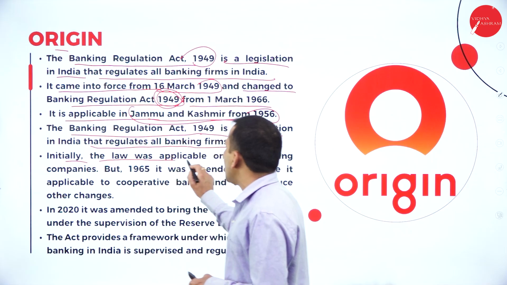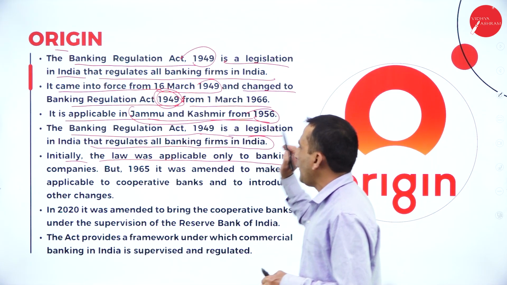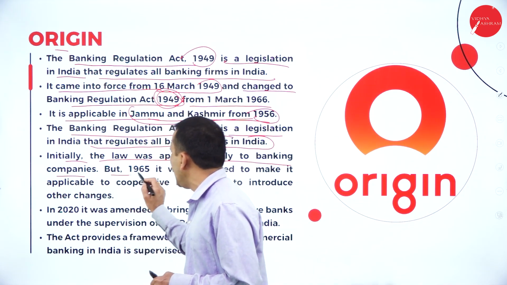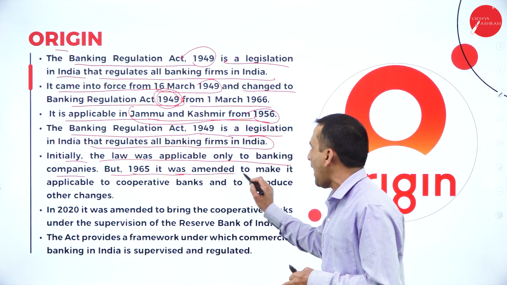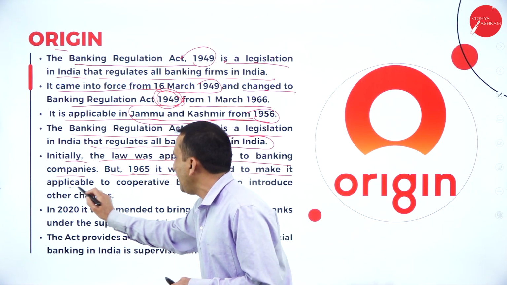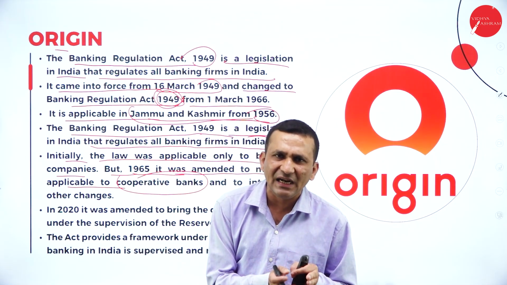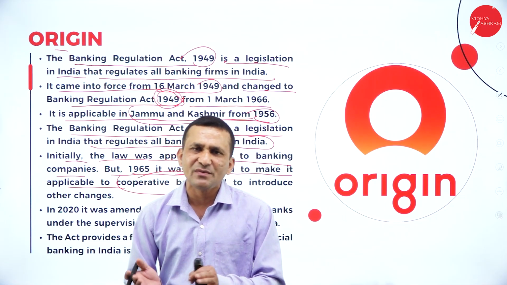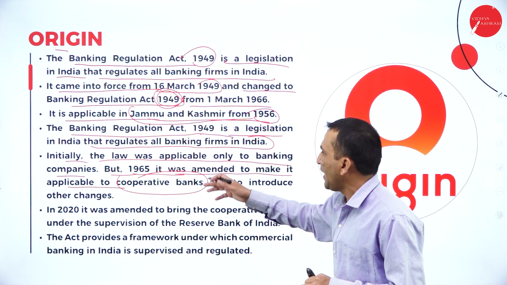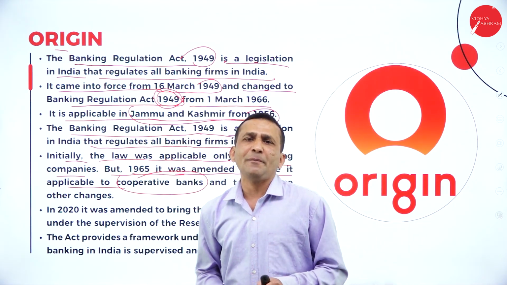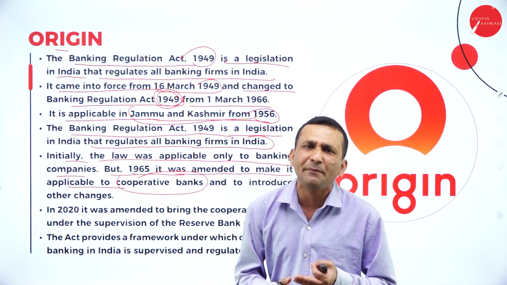Initially, the law was applicable only to banking companies, but in 1965 it was amended to make it applicable to cooperative banks. So bank means we can identify the commercial bank, and now, in 1965, even the cooperative bank, which is a voluntary bank.